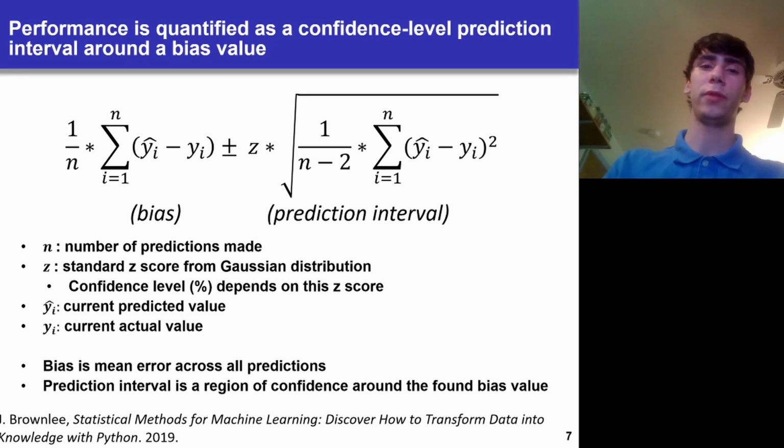The prediction interval is, in this case, what is more telling as to the performance. It is a root mean square error, and this quantifies the amount of variance in the results and how likely it is that you're going to be within a reasonable distance from a good result. That goodness is quantified with a z-score from a standard Gaussian distribution, which is then multiplied by the output of the rest of the prediction interval equation. And then that is basically error bars around any prediction that is made.